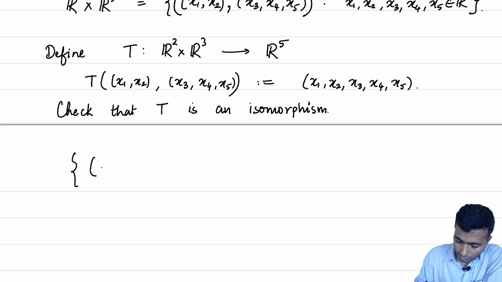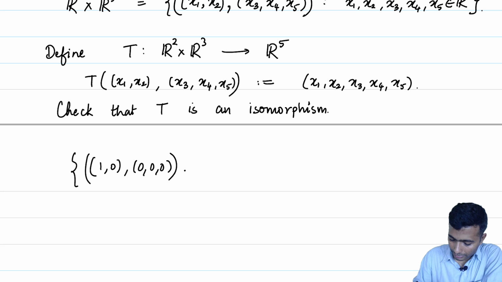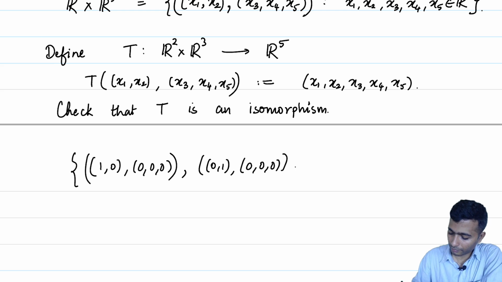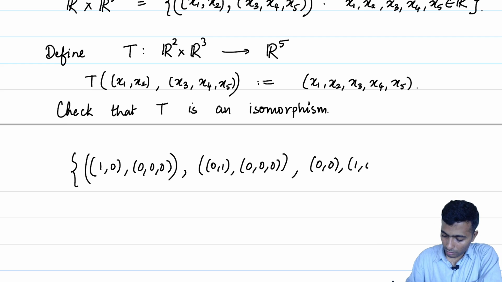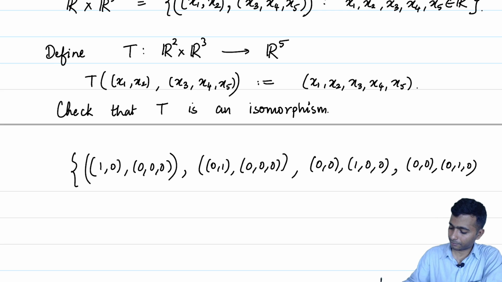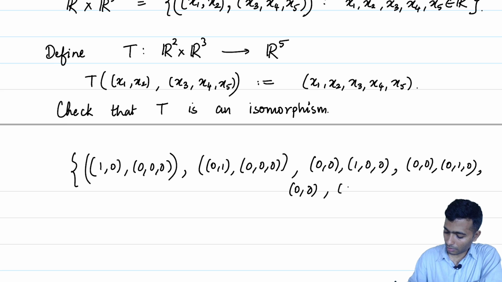So, the first one will be 1 0 0 0 0, then 0 1 0 0 0, and then 0 0 1 0 0, 0 0 0 1 0, 0 0 0 0 1.